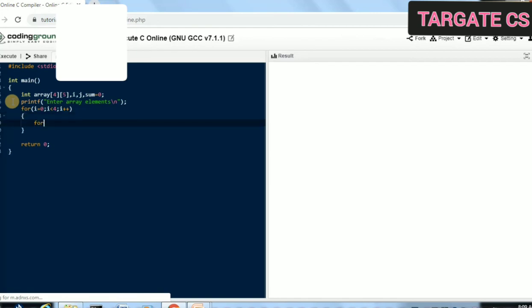After this you will take a second loop for the number of columns. The number of columns is a total of 5, which means j would be less than 5, as j starts from 0. Now you will use scanf: format specifier, then ampersand, then the row number and column number, right?